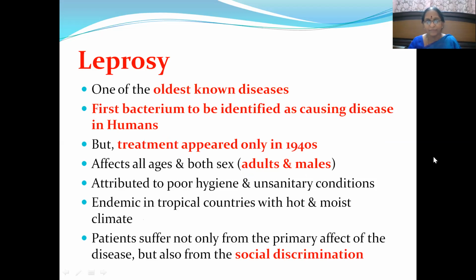It was the first bacterium to be identified as causing disease in humans. That is historical importance. The treatment for this disease appeared in the 1940s, and it affects all ages and both sexes, attributed to poor hygiene and unsanitary conditions, and is endemic in tropical countries with hot and moist climate.